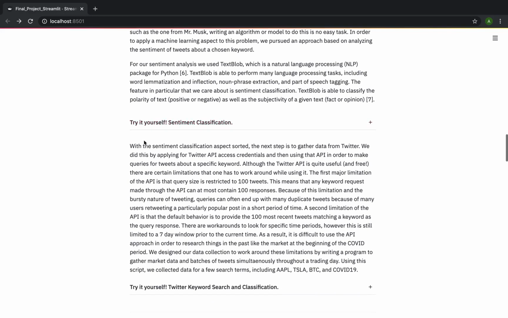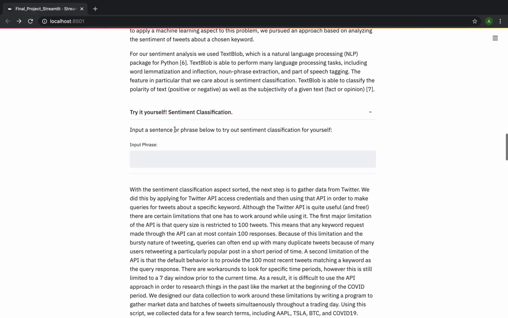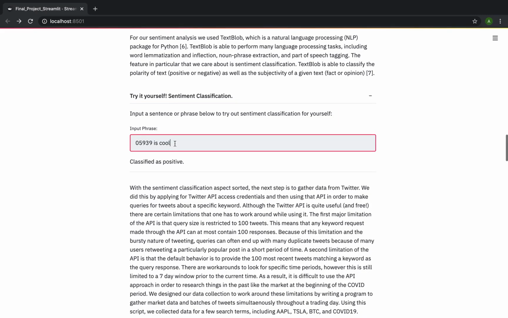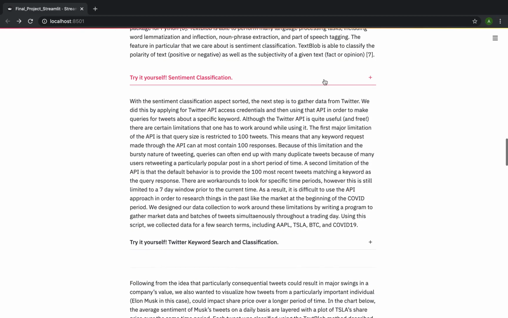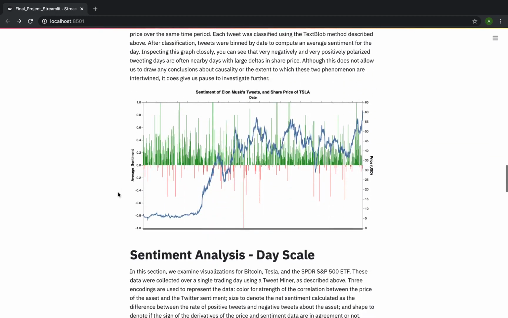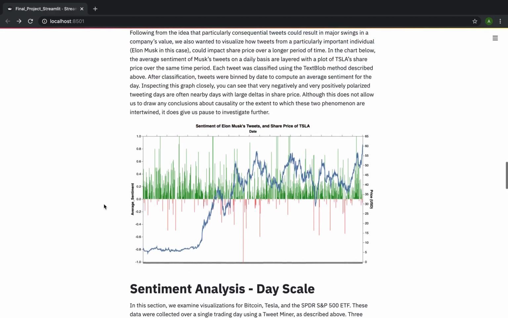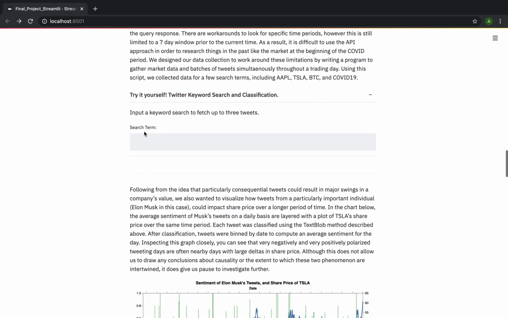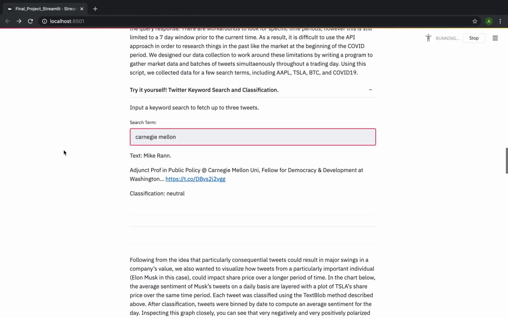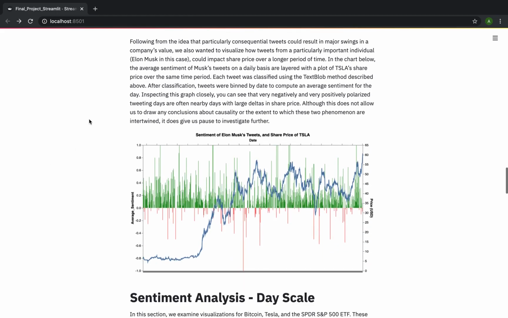And one of the key features of our website is that you are able to interact with our classifier by entering in your own phrase. So, for example, if I enter in this phrase, it classifies it as positive, but if I change it to bad, it classifies as negative. So we really wanted to make a scrolly telling story that allows you to interact with various aspects of our machine learning problem that we chose. That goes as far as being able to do queries of Twitter as well. So if I want to type in a query here, I can pull the most recent tweets about that as well. So it's kind of just a cool way to be able to interact with the website.